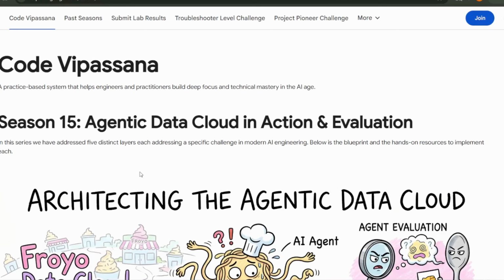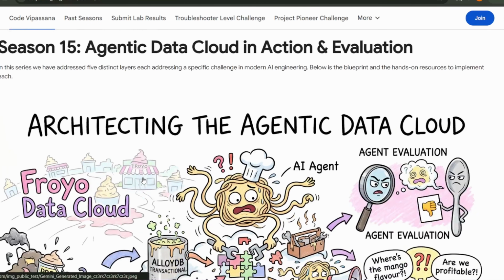Let's come directly to the page over here and let me tell you what it is. It is a practice-based system designed for engineers and AI practitioners. It is open for everyone. There is no limitation that you need to be from an engineering background only to participate in this event. Here you'll be learning to master modern AI engineering in the age of agents.